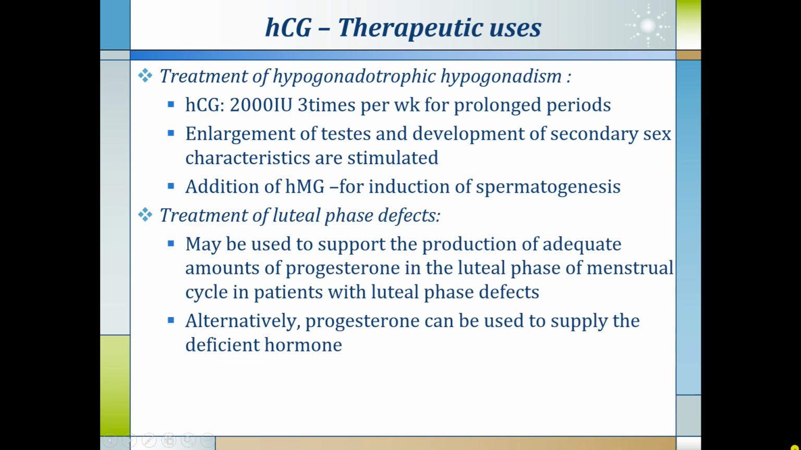It is also used for the treatment of luteal phase defect. It may be used to support the production of an adequate amount of progesterone in the luteal phase of the menstrual cycle in patients with luteal phase defect. Alternatively, progesterone can be used to supply the deficient hormone.